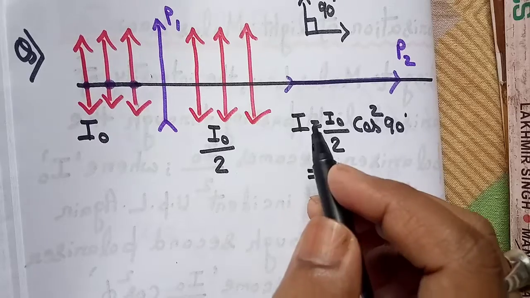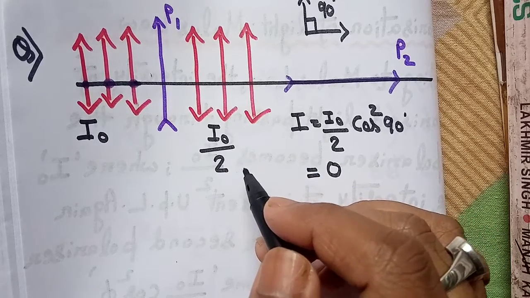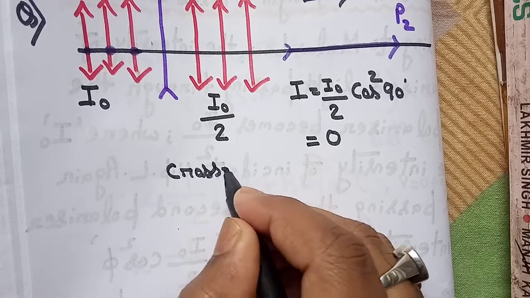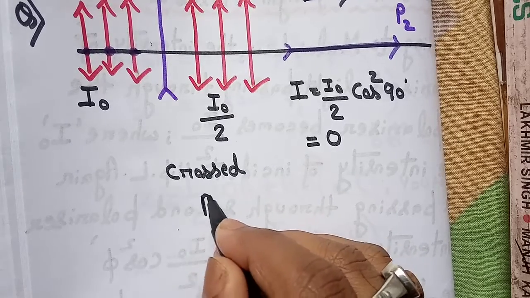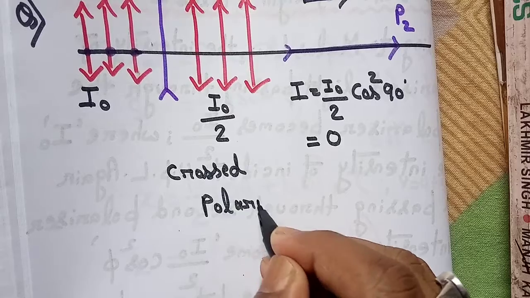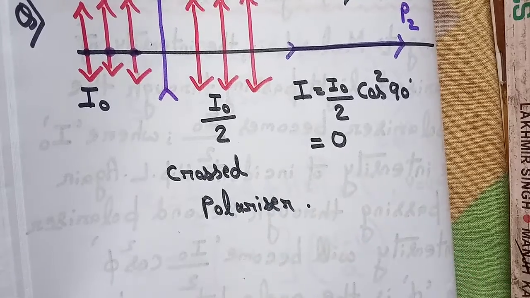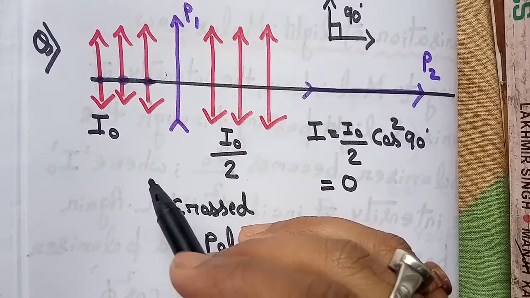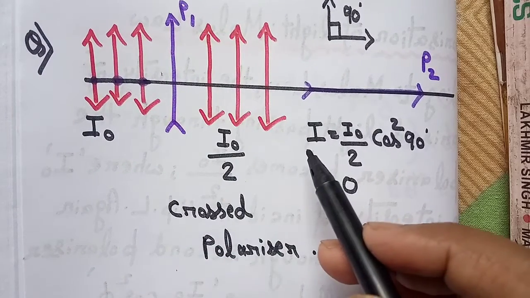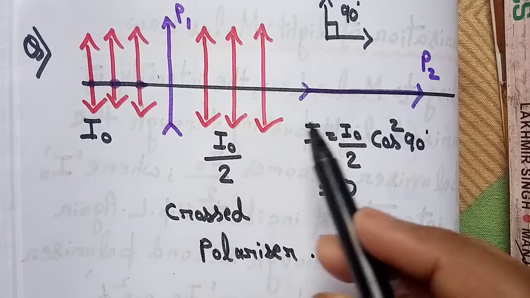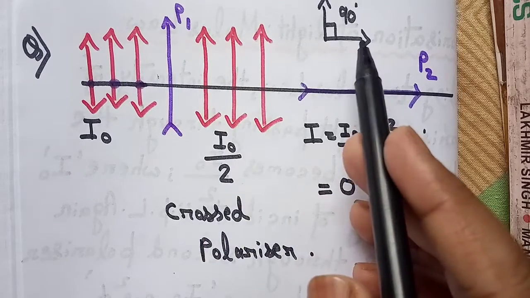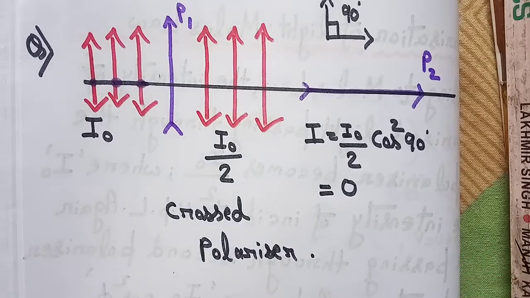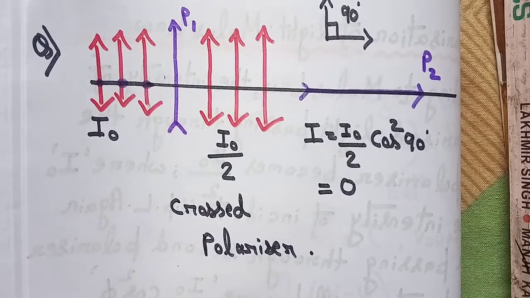This is a special case of polarizers, and it is known as crossed polarizers. What are crossed polarizers? Crossed means the first polarizer will be vertical and the second polarizer will be horizontal. The angle between these two polarizers is 90 degrees. So the resultant intensity of light will become 0. I hope you have understood this question.